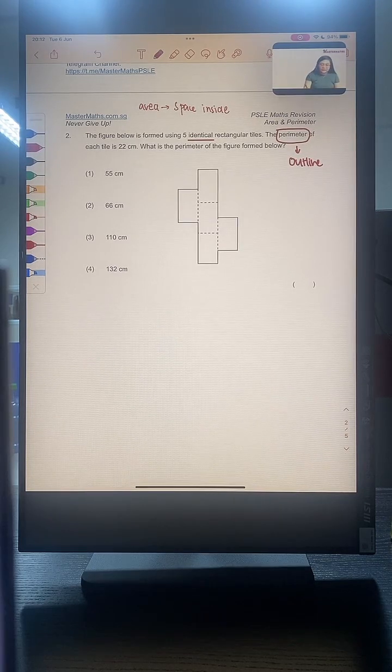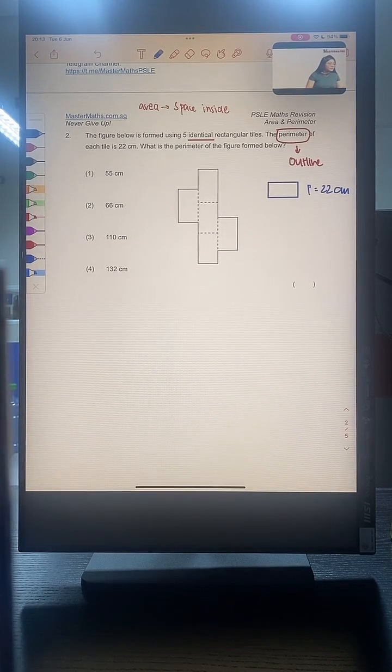Okay, so let's continue with this question. We are told that each tile is 22 cm. The perimeter is 22 cm. So let me draw it out for you. I have a tile here, and the perimeter is 22 cm. Okay, the question is asking for the perimeter of the figure formed below. Do we know how to solve this question?